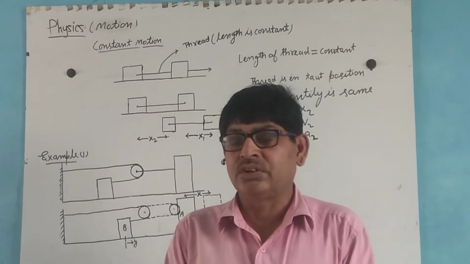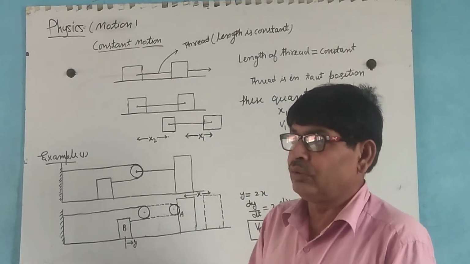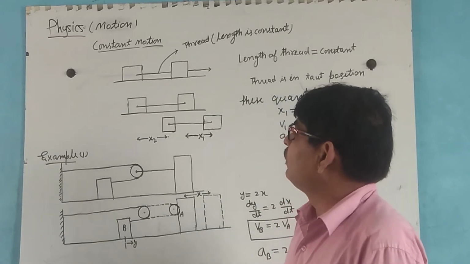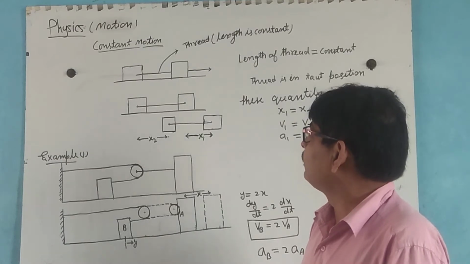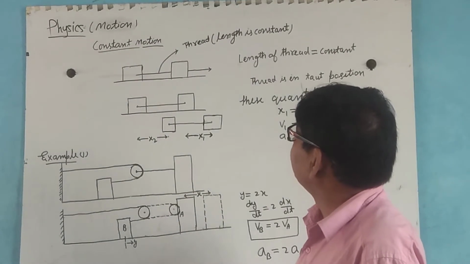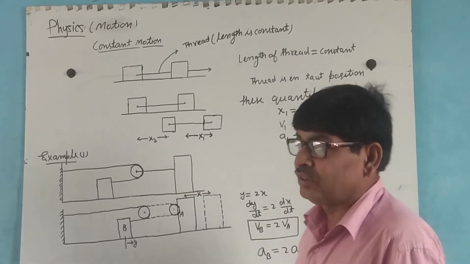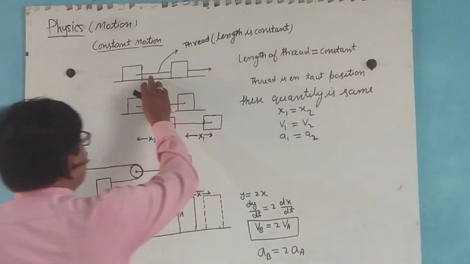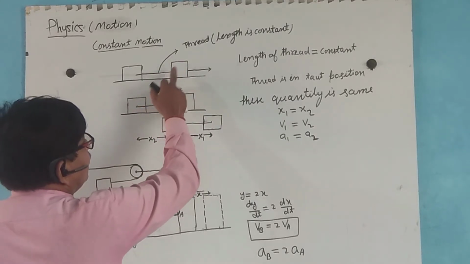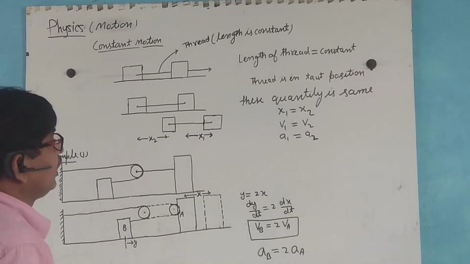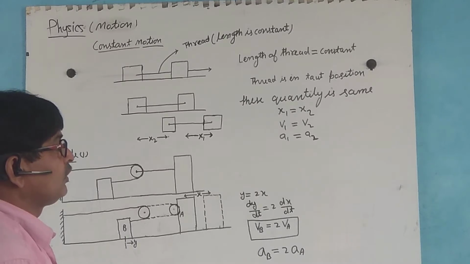Today we are going to discuss motion. Now we discuss the problem related to the pulley and constrained motion of this block. In this case, this is a block and this is a thread, and the length of this thread is constant and the thread is in taut position.